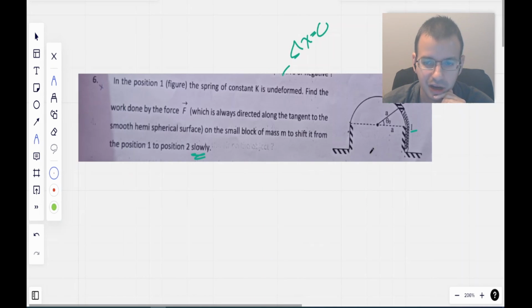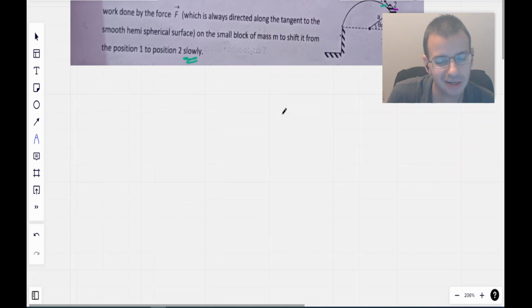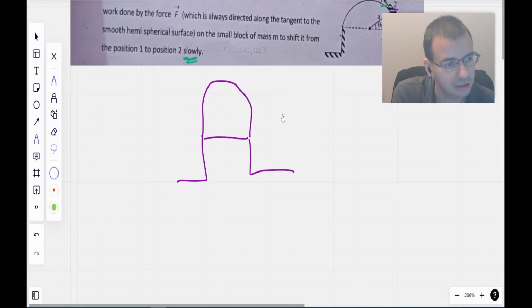All right, so the concept going on here. We draw a picture. I'm going to use the one that they have drawn here because it's a good picture. This is position 1. This is position 2. Seems reasonable. I should really redraw it. I know, you're right. First step, every physics problem, draw the picture, often redrawing it. In this case, redrawing it poorly.